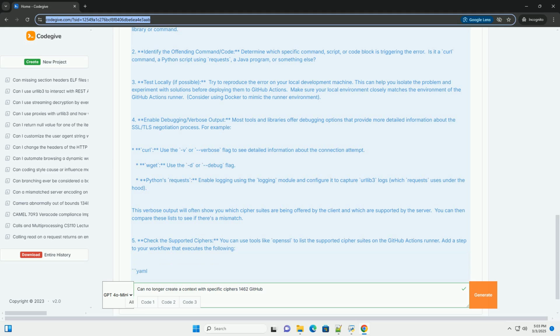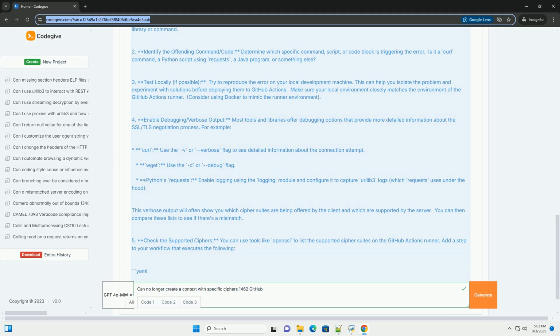Diagnosing the issue. 1. Examine the error message and logs: carefully inspect the full error message in your GitHub Actions workflow logs. The message might provide clues about the specific cipher or protocol that's causing the issue. Look for stack traces or verbose output that pinpoints the failing library or command. 2. Identify the offending command or code: determine which specific command, script, or code block is triggering the error. Is it a curl command, a Python script using requests, a Java program, or something else?